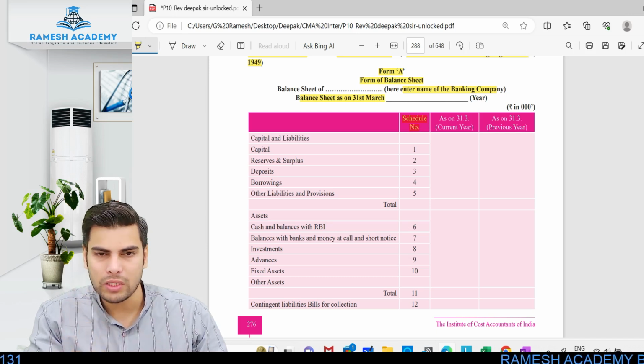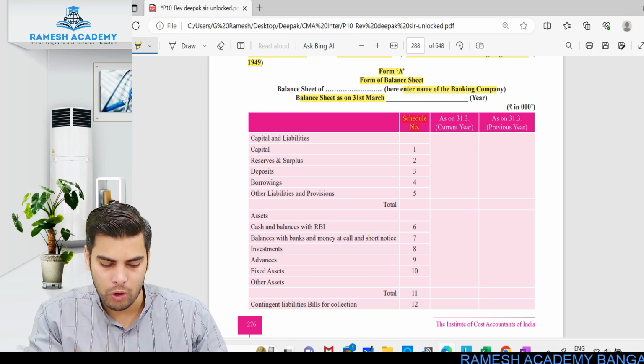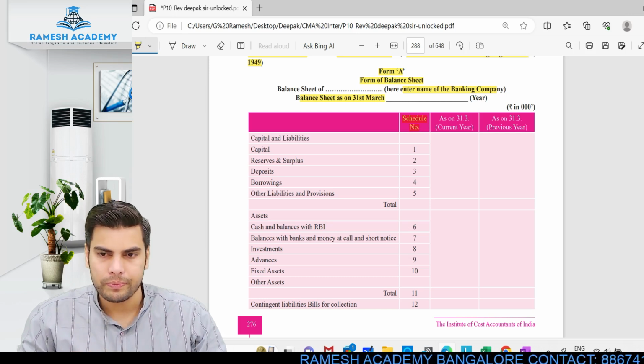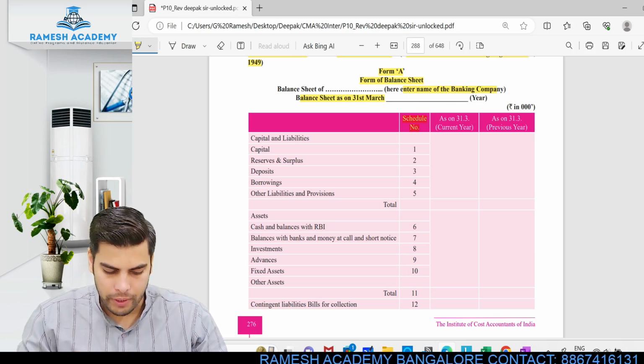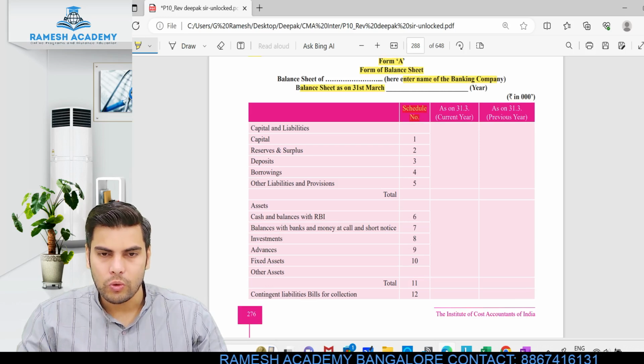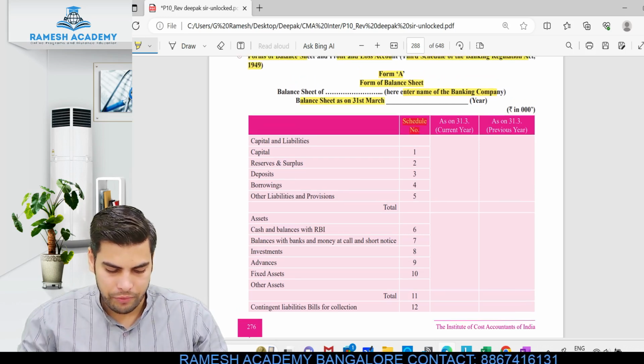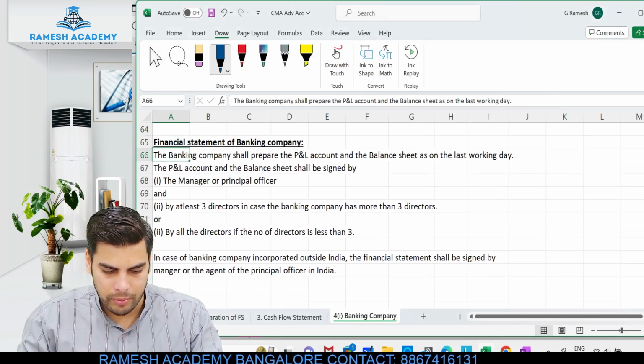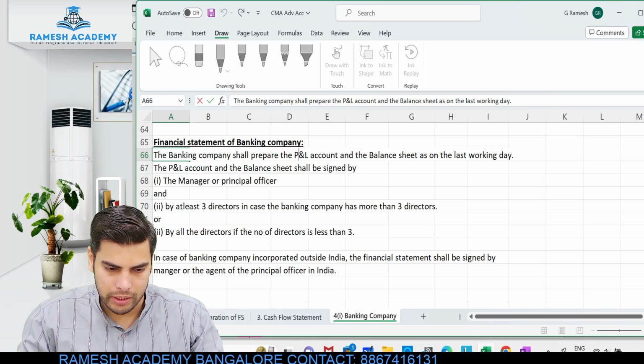Schedule 1 will always be with respect to capital. Schedule 2 will always be with respect to reserves and surplus. Schedule 3 will always be with respect to deposits. You will have to remember these schedule numbers also. Clear? All right, so let's look into this. When it comes to financial statements, we have already written over here that the banking company shall prepare them. I think schedule 3 was not mentioned over here, right?